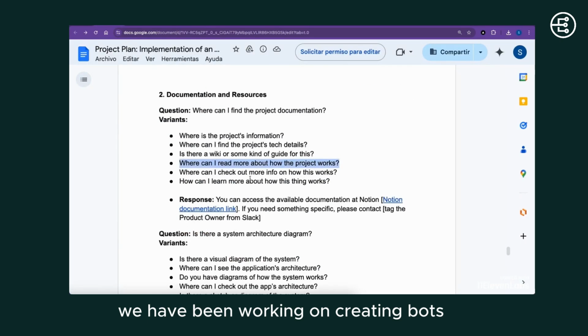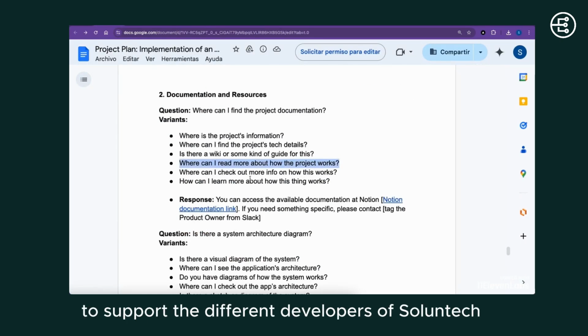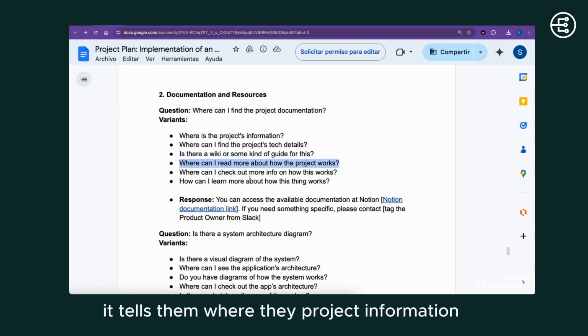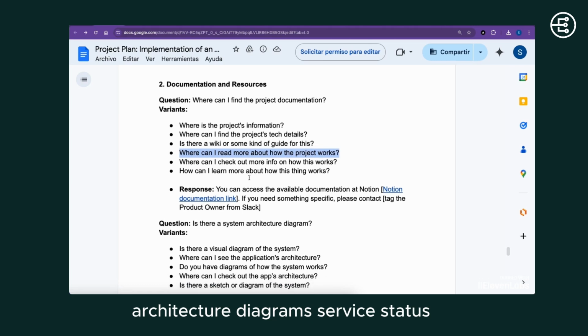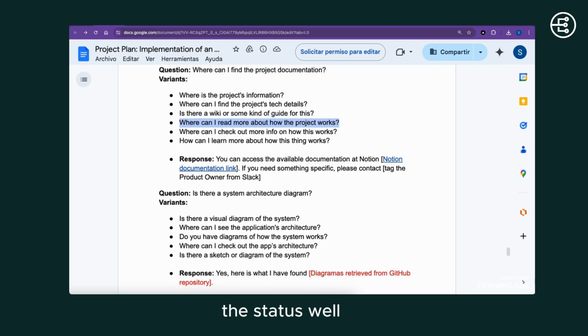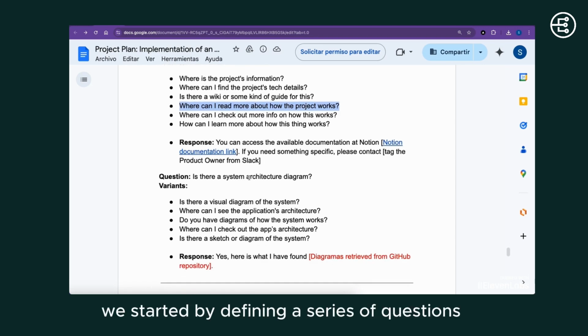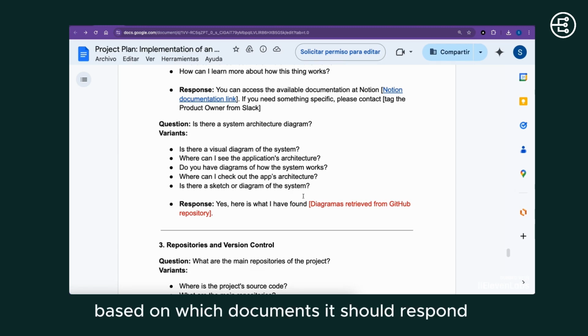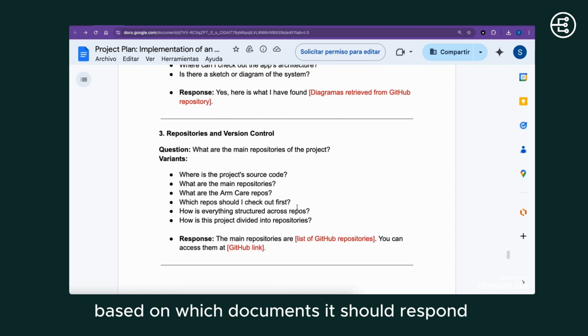We have been working on creating bots to support the different developers of Soluntech, so that, more than anything, it tells them where the project information, architecture diagrams, service status, the Jira backlog, and the status are. Well, we started by defining a series of questions, like about the user's intentions and where it should respond, based on which documents it should respond.